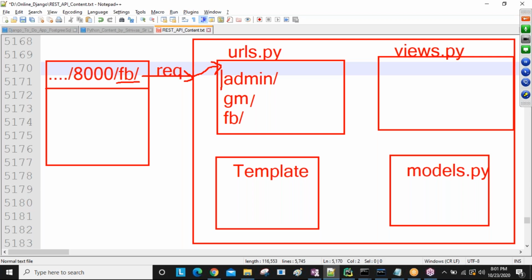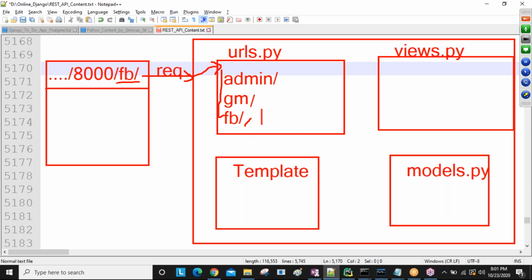Top to bottom: first one, matching or not? Not matching. Second one, matching or not? Not matching. Next, the third one, matching or not? Now this URL is matching, sir. So the Facebook URL is matching. Understand, fine? Whenever we send a request from the browser, it reaches the Django project's urls.py, and there it checks whether a URL related to our request is available.